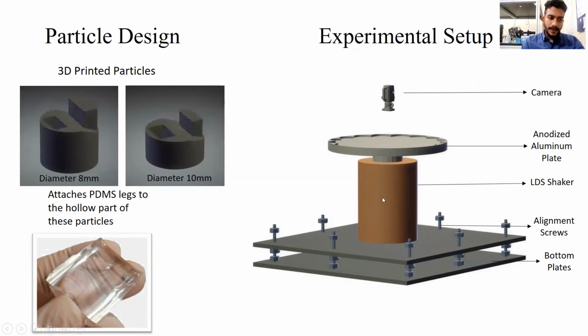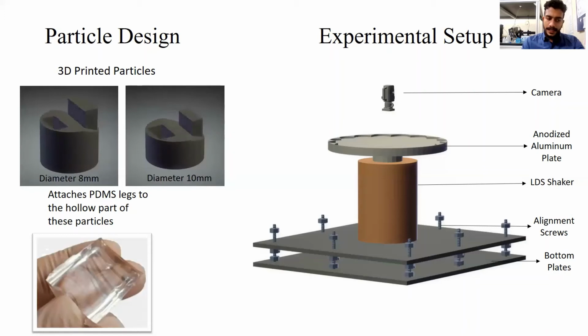And here is the experimental setup we have for exciting these 3D printed granular particles. The granular particles are excited using a vibrating surface. When placed on a vibrating plate, granular particles show movements because of the energy gained from collisions with the plate. This here is the electrodynamic shaker, and the top surface vibrates at the desired frequency and amplitude. This setup is housed on two plates, of which the bottom plate is grouted and the upper plate rests on screws. Using the screws, we can make sure that the top vibrating surface is aligned and the vibration is homogeneous everywhere on the plate.